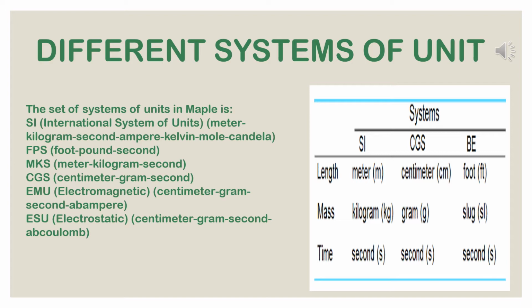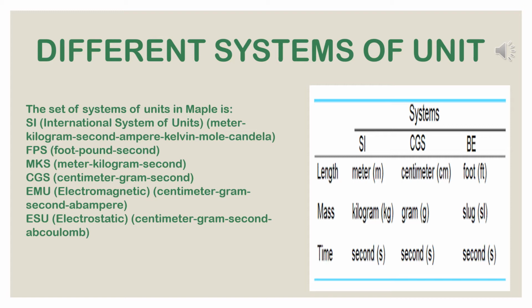MKS or SI you can say, here also meter, kilogram, second. CGS unit, centimeter, gram, second. EMU, electromagnetic unit, centimeter, gram, second, ampere. ESU, electrostatic unit, centimeter, gram, second, coulomb.